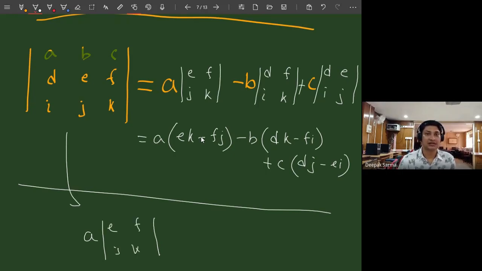J, K. Okay, now as I said, you are going to choose the first column. So the next is D. Yes, this will be minus D. As I said, the middle term is always negative. Then I have to choose another determinant. What is that? As I have chosen D, I have to ignore the column and row where D is present. If I ignore that one, this second row and first column, what do I have? Can you tell me?